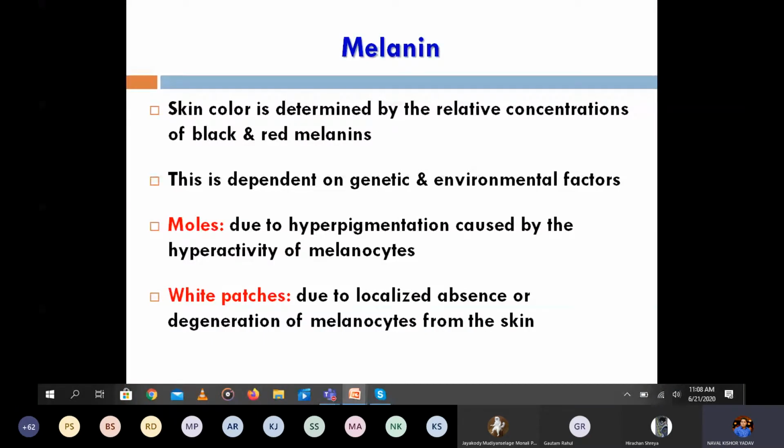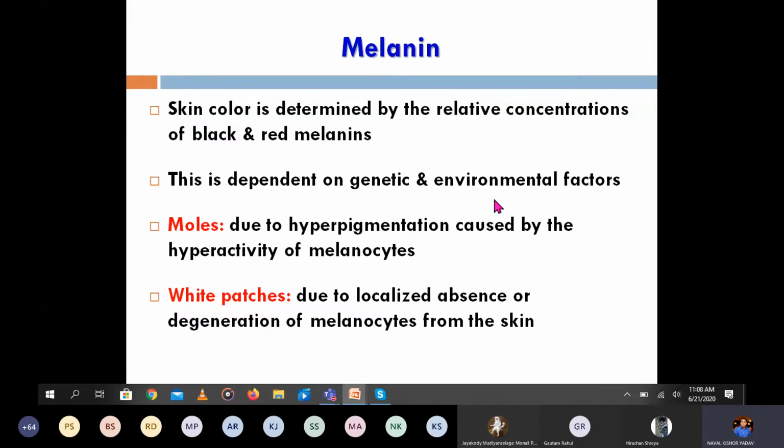So as you know, skin color is determined by the relative concentration of a substance known as melanin. Skin color totally depends on the amount of melanin, either it will be black or red, depending on which group of people contains what type of melanin. The concentration determines the color of the skin. It depends on genetic factors as well as environmental factors.